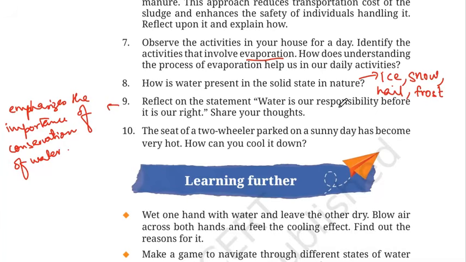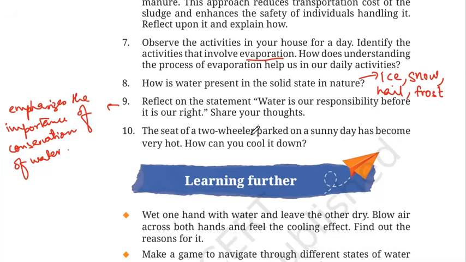Firstly, water is our responsibility. We should be using water very carefully and thinking about the process of conservation of water. We should also be responsible and take care to keep our water bodies clean. It is our duty to protect and preserve water resources to ensure that they are available for future generations.